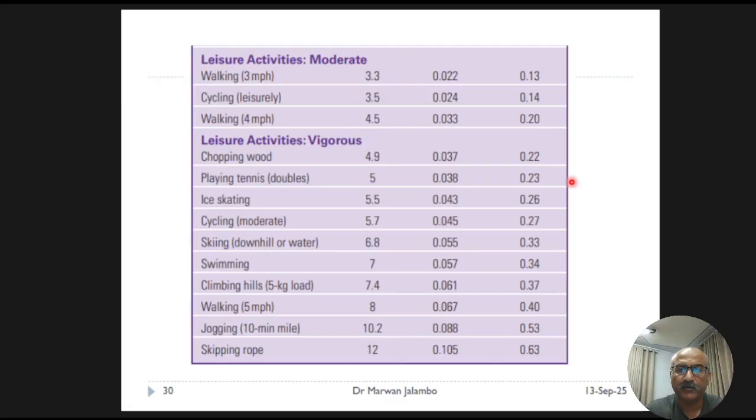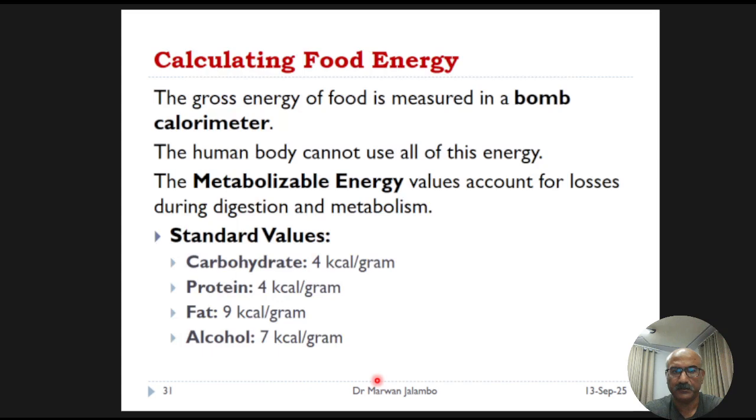A moderate walk is 3.3 and vigorous activity like jogging is about 10 METs. MET values can be used to estimate the energy cost of a person's daily activity in a more detailed way. So we've focused heavily on the expenditure side of the energy equation. To complete the picture, let's briefly look at the intake side, calculating energy in food.